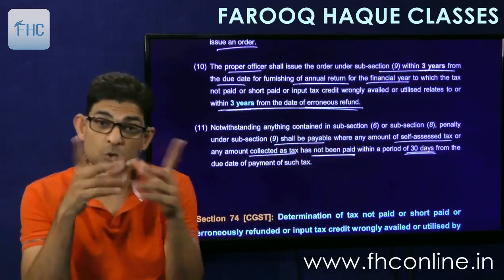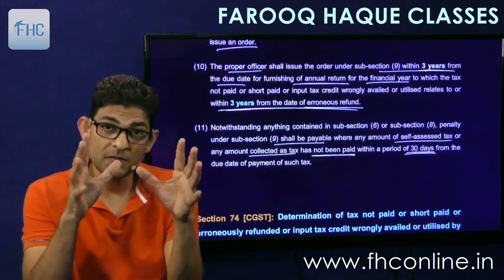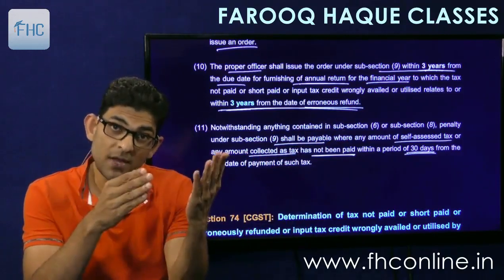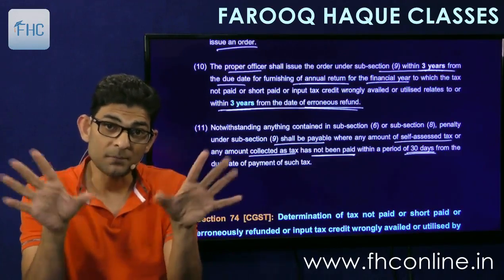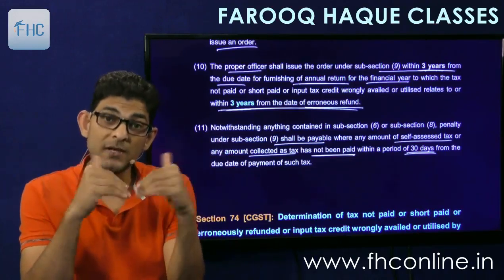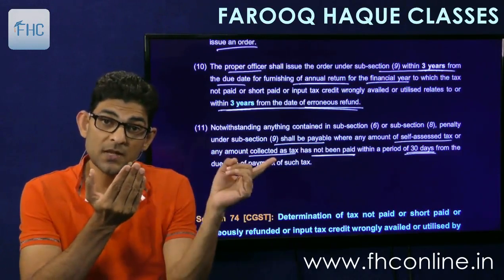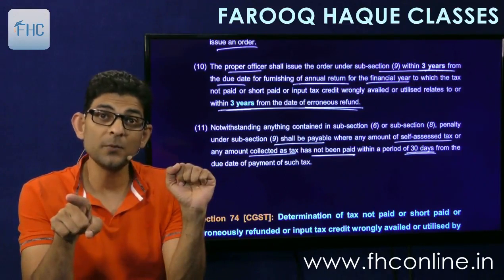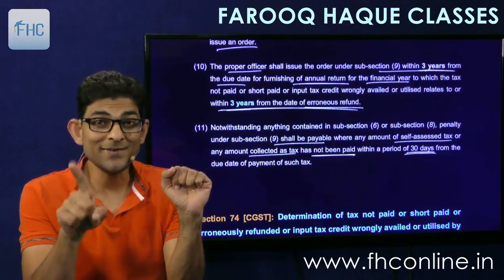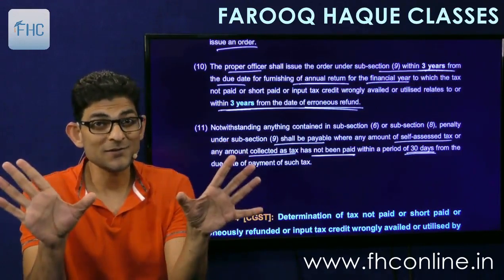Self-assessed means we have already shown it in the return. Self-assessment was done. We have shown it in the return, but we had not paid it before the due date. Then penalty is compulsory. Or it was collected from the customer, collected as tax. We have already collected it from the buyer and still not paid it to the government. Then the penalty has to be charged.